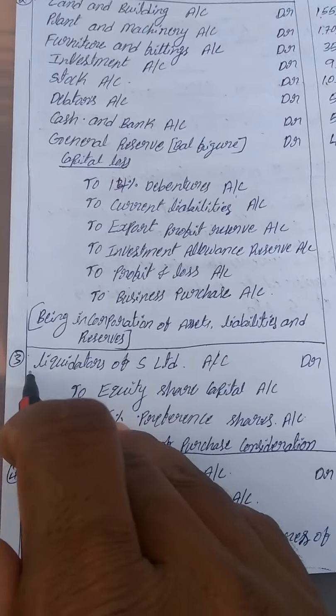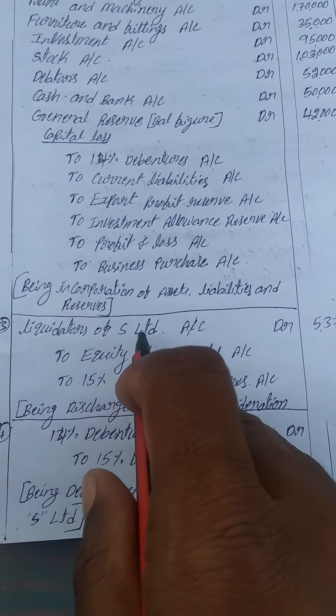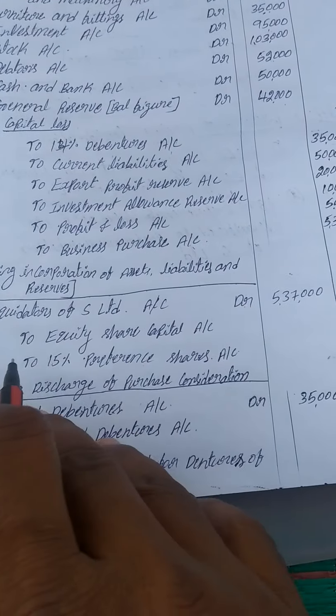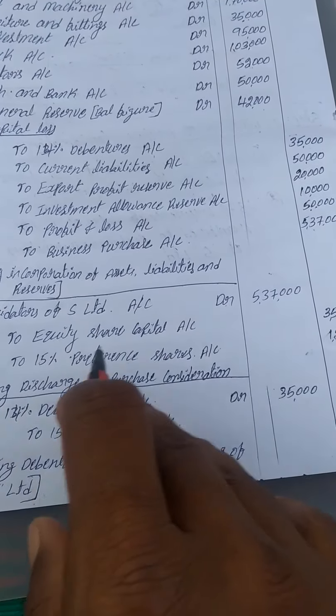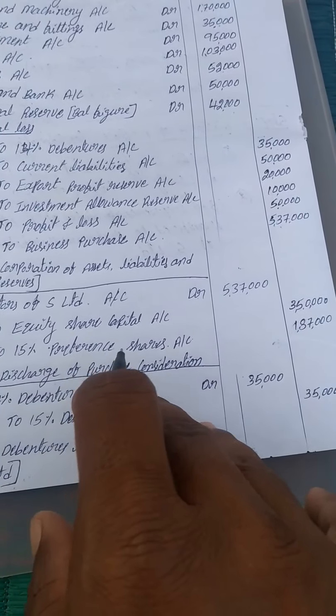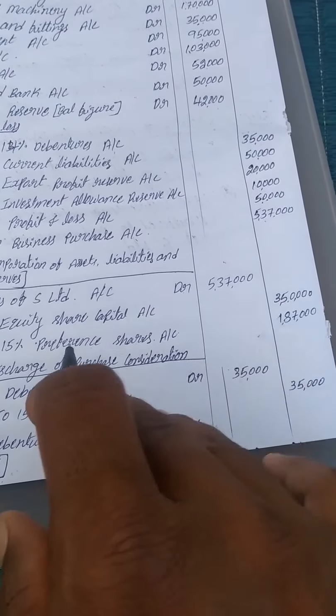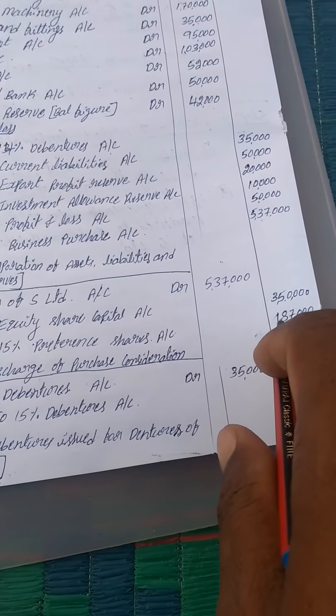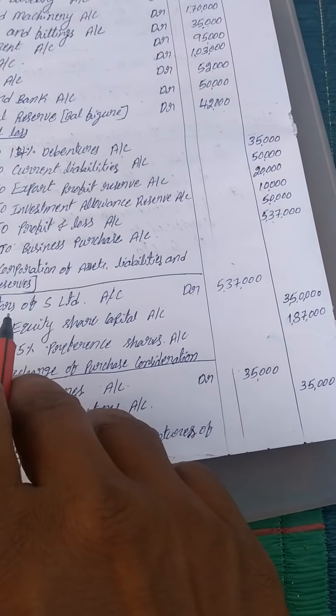Next entry is liquidators of S Limited account debit to equity share capital account 3,50,000 and 15% preference share capital account 1,87,000.